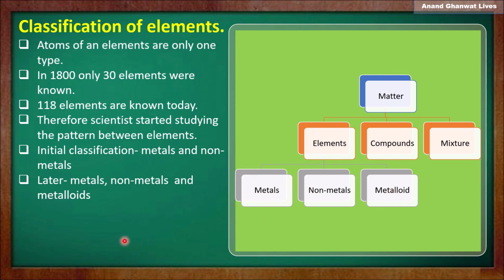So in this way, scientists tried to classify the elements, and at the earlier stages, elements were classified in three groups: metals, non-metals, and metalloids.